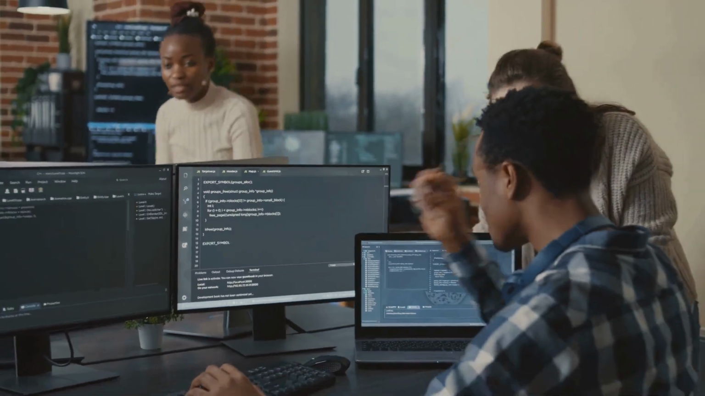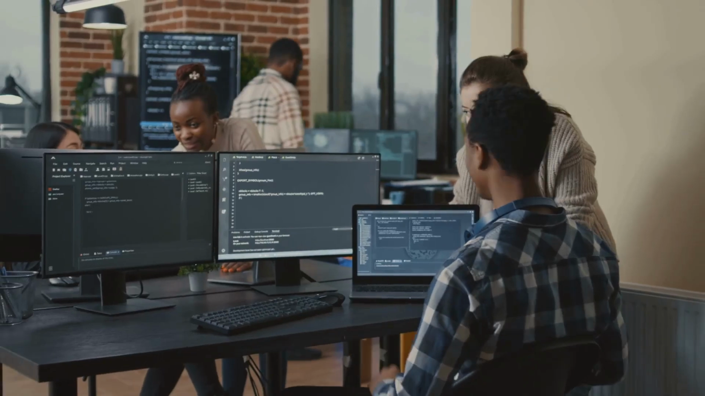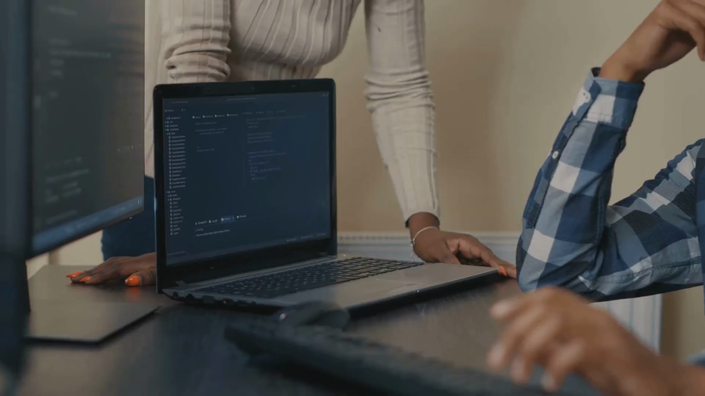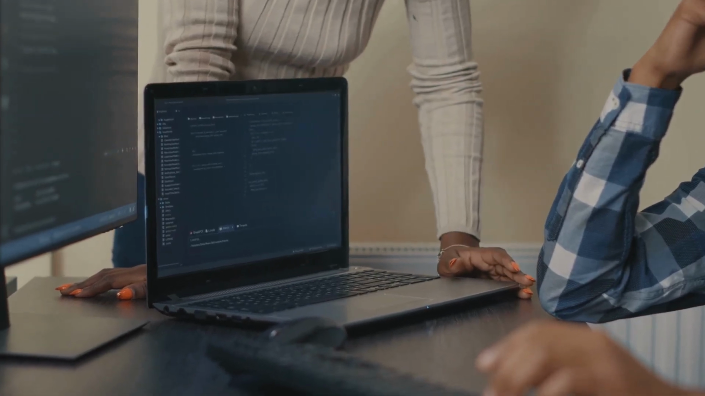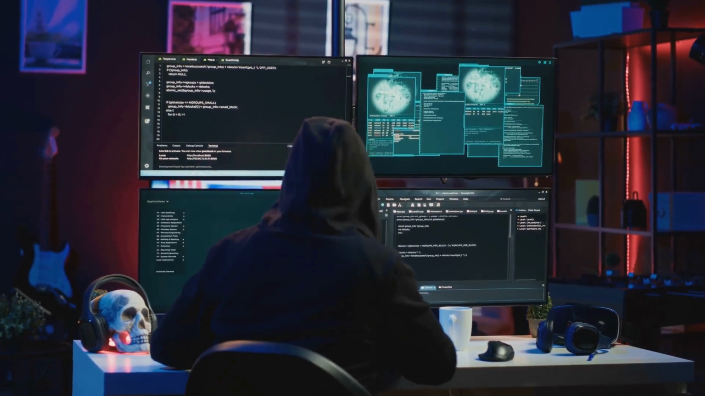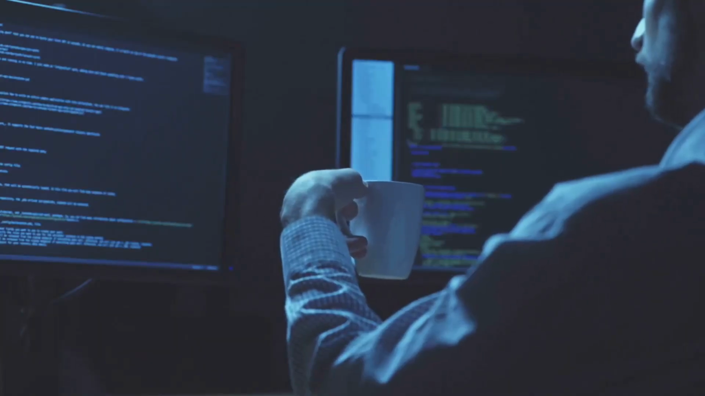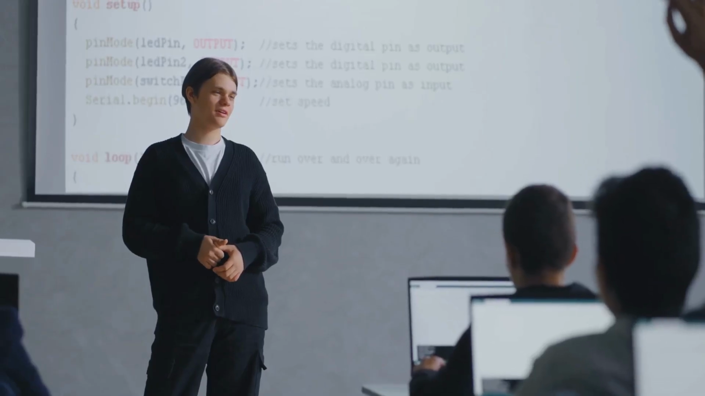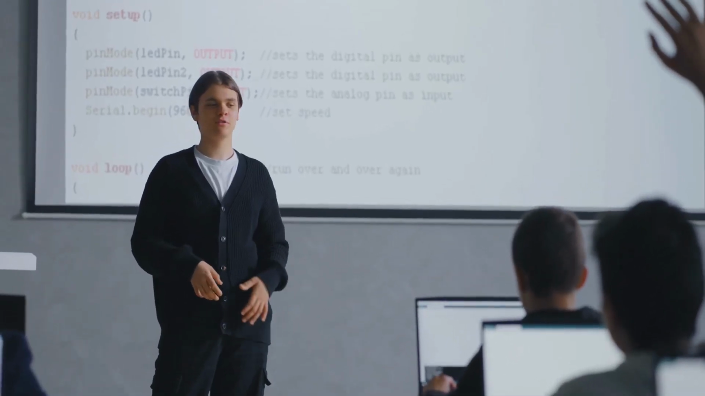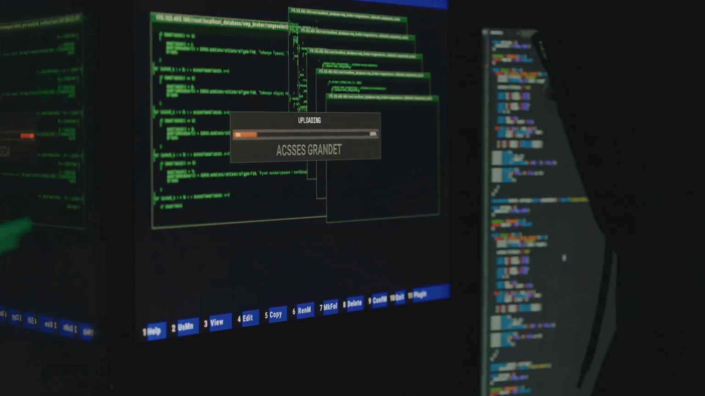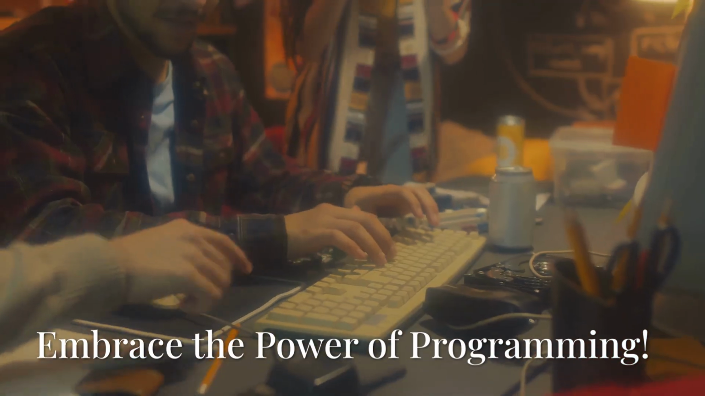Section 6. Beyond the basics, what's next in your coding journey? Congratulations, coding superstars! You've learned about variables, loops, and functions, the building blocks of programming. But the fun doesn't stop there. There's a whole universe of coding concepts to explore. You can learn about different programming languages like Python, JavaScript, or Java. Each language has its own strengths and is used for different purposes. You can also dive into more advanced topics like data structures, algorithms, and object-oriented programming.